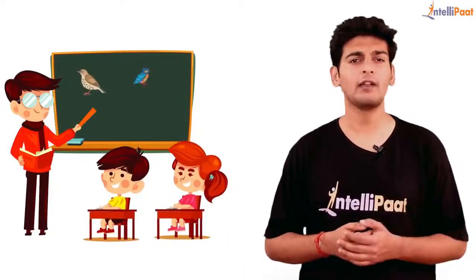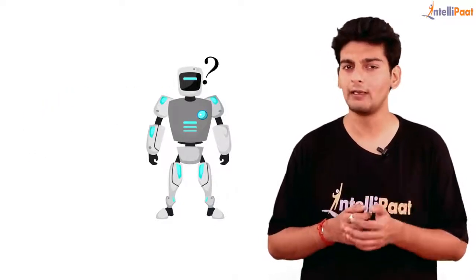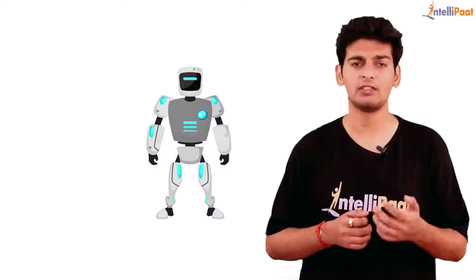Well, as a kid, you might have come across a picture of a bird and you would have been told by your kindergarten teacher or your parents that this is a bird. And your brain learned that anything which looks like that is a bird. And that is how our brain functions. But what about a machine? Now if I take in this image of the bird and feed it to a machine, will it be able to identify it as a bird? So this is where machine learning comes in.